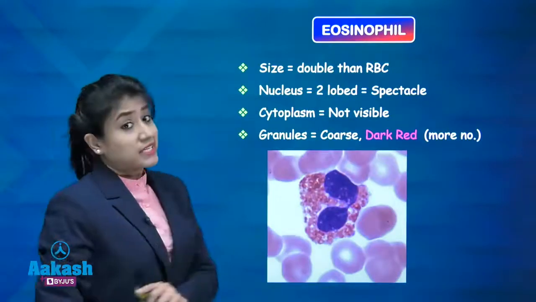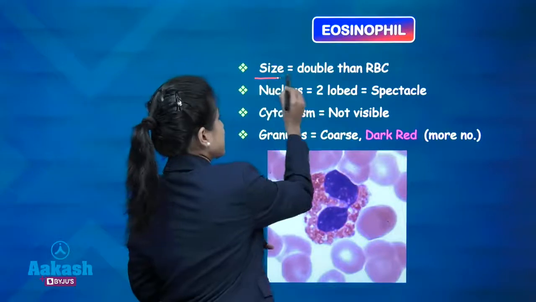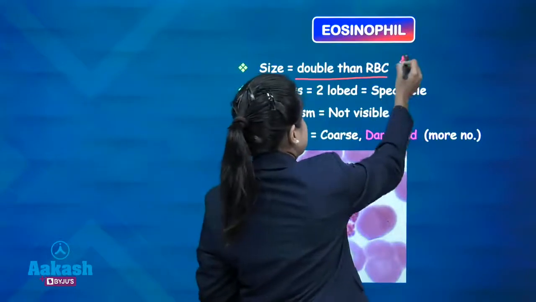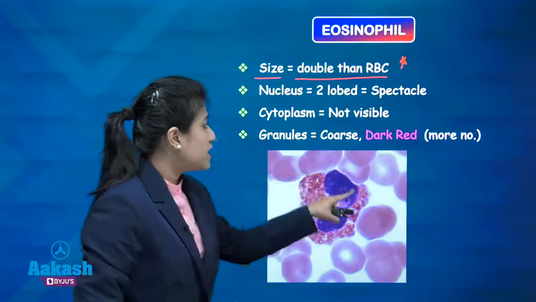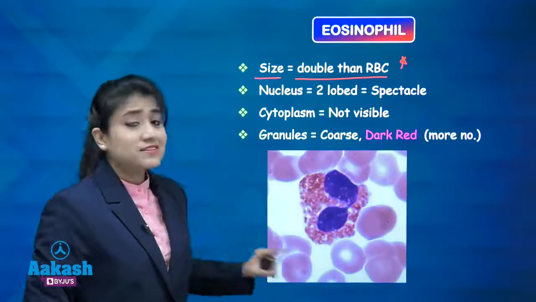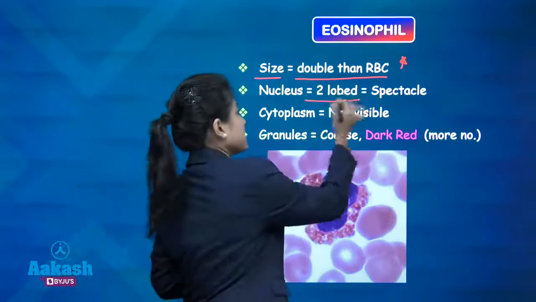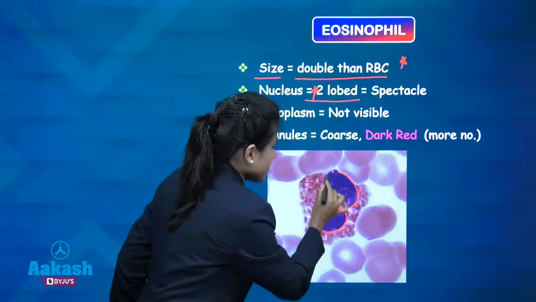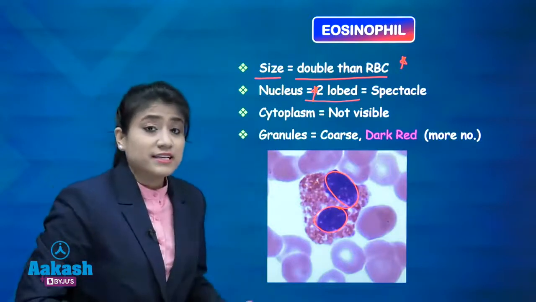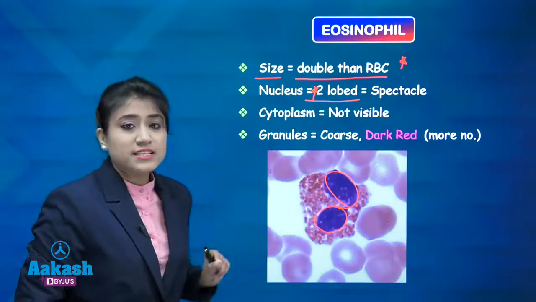Now what about eosinophil? Again remember, size of the eosinophil is again double than that of the RBC. This is your eosinophil. If you see the nucleus, it is 2 lobed and spectacle shaped. Write it down, spectacle shaped nucleus, 2 lobed, it is eosinophil.